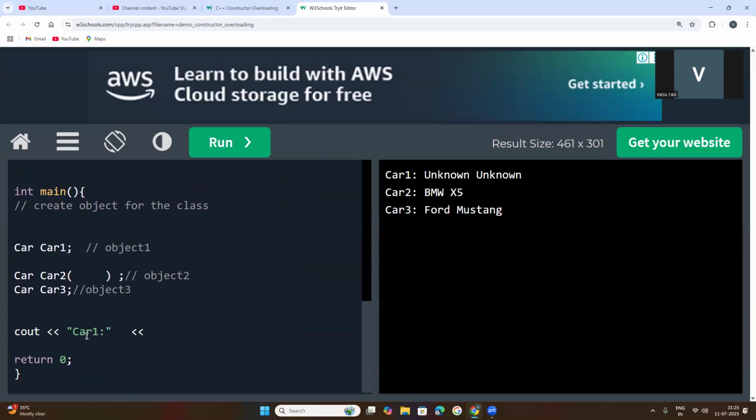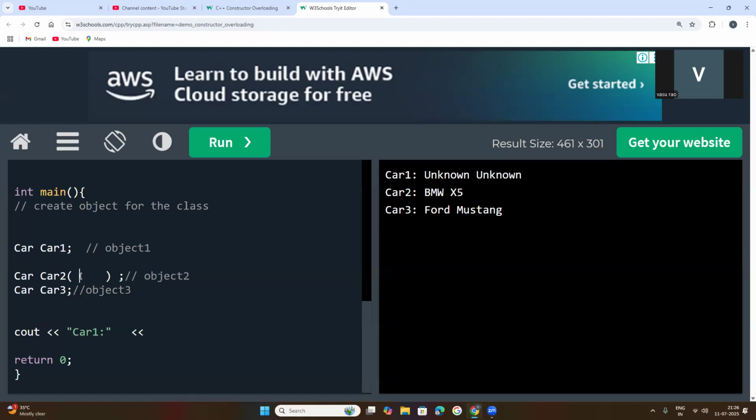Now come to the point here. How many objects are created? Car1, car2, car3. Here car1 has not specified any values, meaning arguments are not provided. Here I want to provide the argument values.